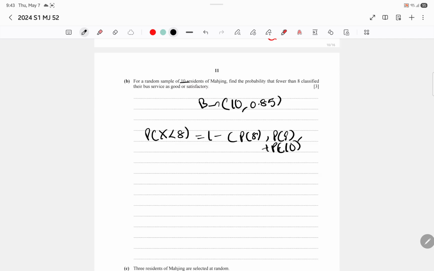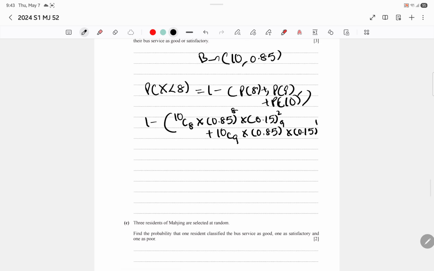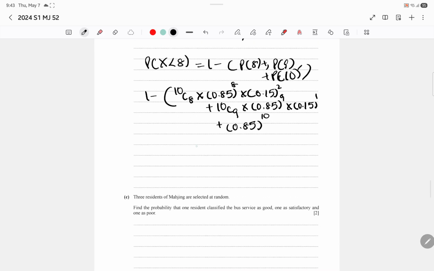We add them all up, which basically means 10C8 times 0.85 to the power of 8 times 0.15 squared, plus 10C9 times 0.85 to the power of 9 times 0.15 to the power of 1, plus 10C10, which basically means 0.85 to the power of 10. If you add them all up, you should get 0.180, which is your final answer.